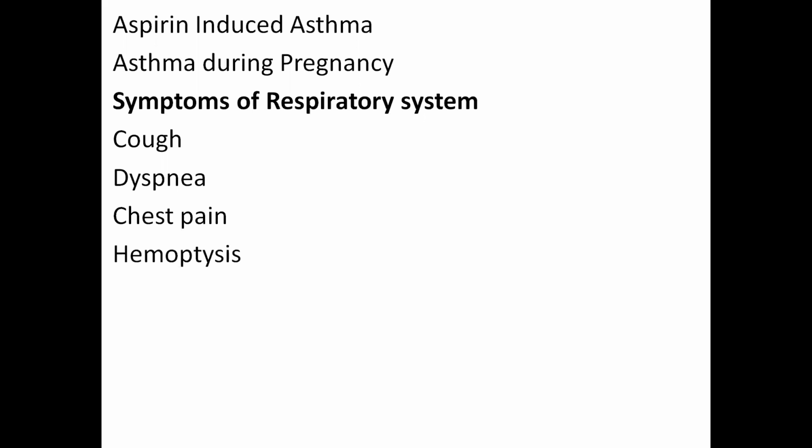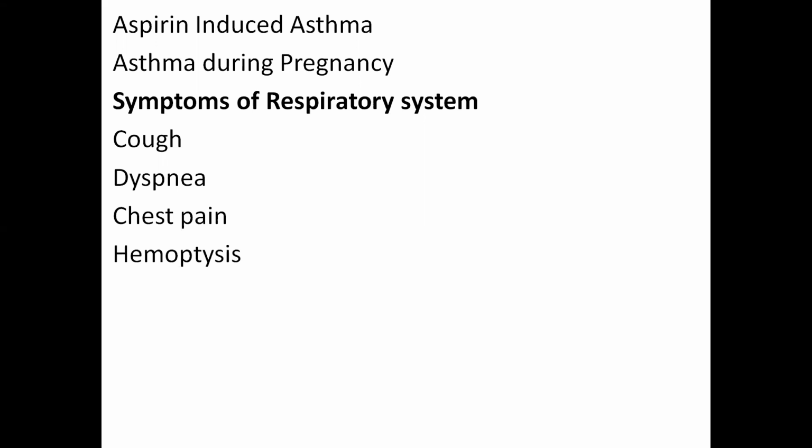The most important thing is that a cardiac patient can present with dyspnea as well as a respiratory disease patient. So how will you differentiate? If the cause of dyspnea is cardiac disease, you have to do a full cardiovascular system examination, X-ray, and ECG. If the cause is respiratory, again there are respiratory function tests as well as X-ray.